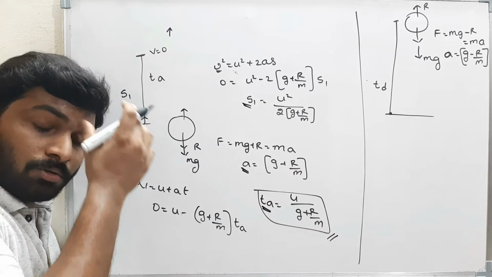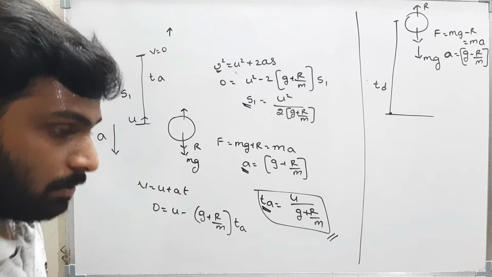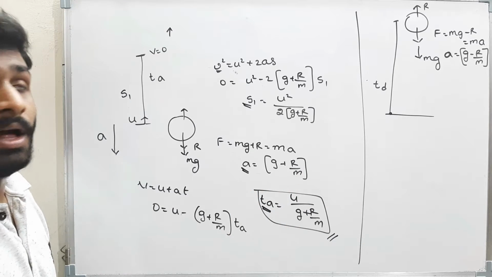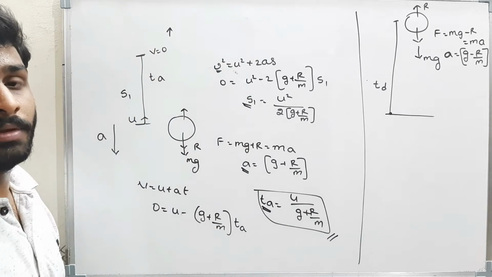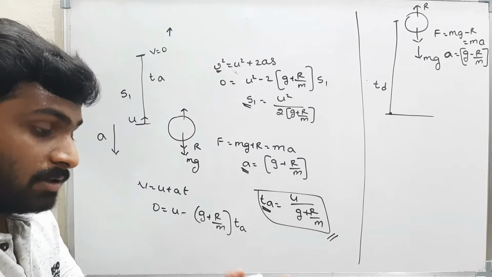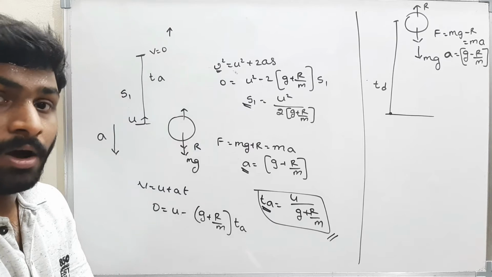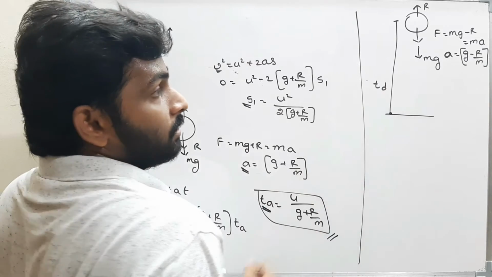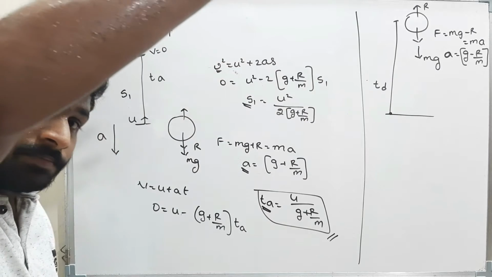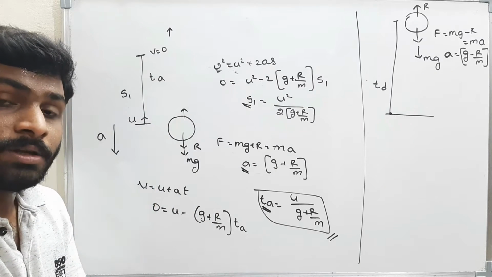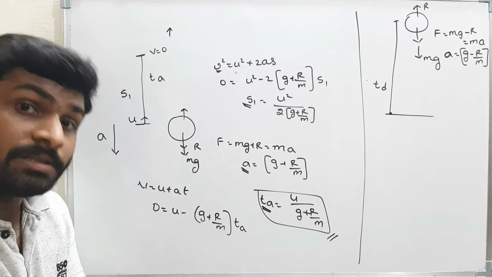Okay, now one more thing to remember. I am projecting a body from the ground with a velocity u, and it went to a height h. Now when I leave the body freely from a certain height h, then I will catch the body with the same velocity u. Already we studied this. But here, when I leave a body freely, then I won't catch the ball with the same velocity. The velocity will decrease a little bit.